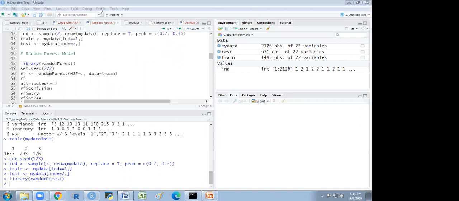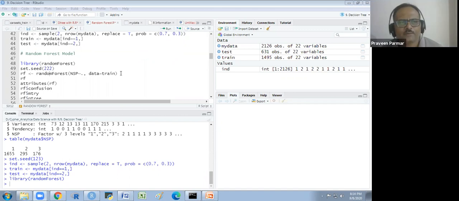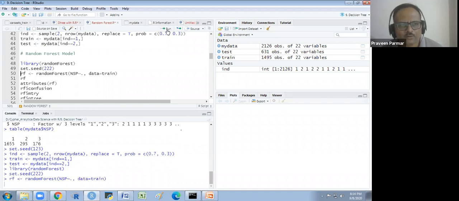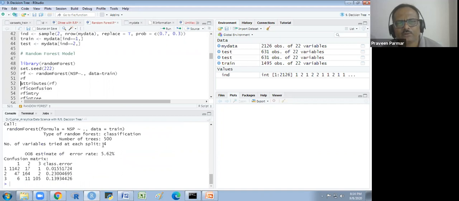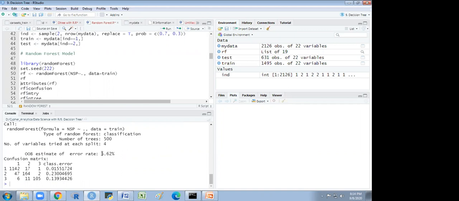Yes, sir. So we run this now. First I will run this set seed, then I run this model, then I will show you this. Here you see the split is 4 now. Got it? Yes, sir.